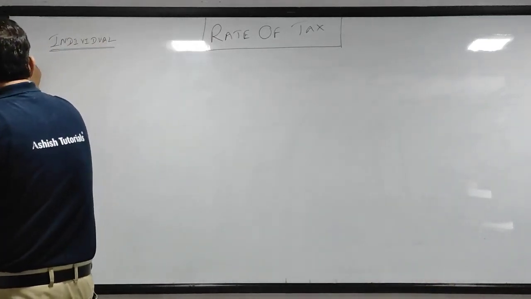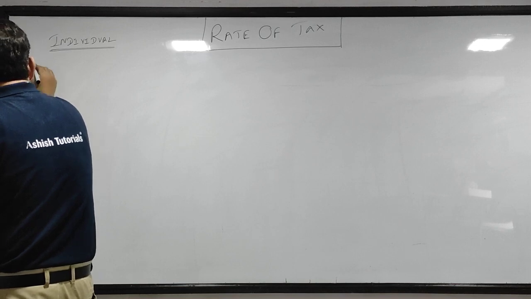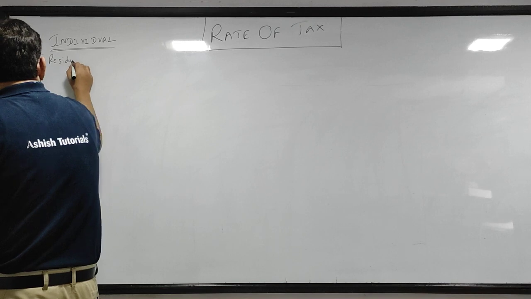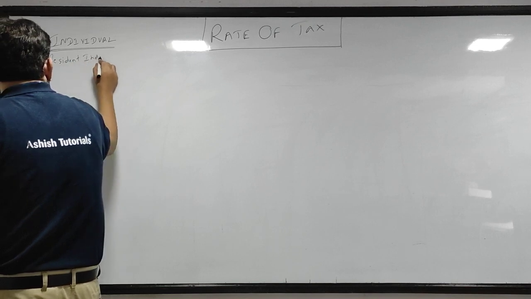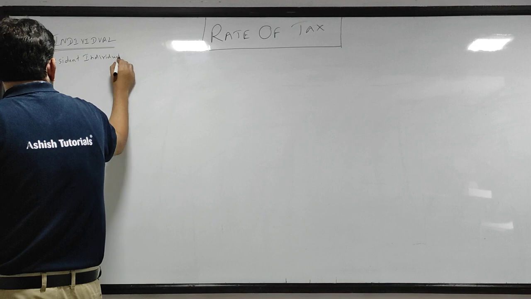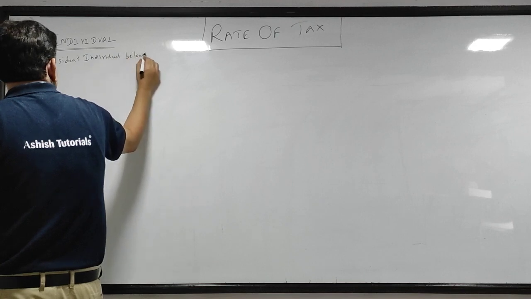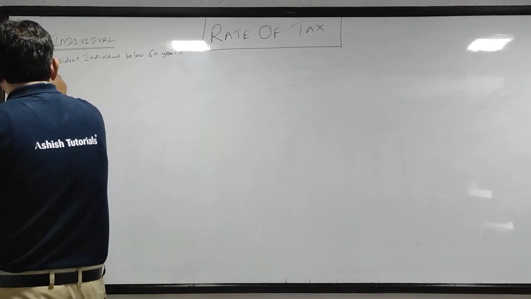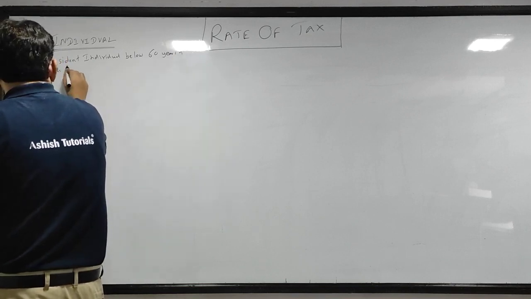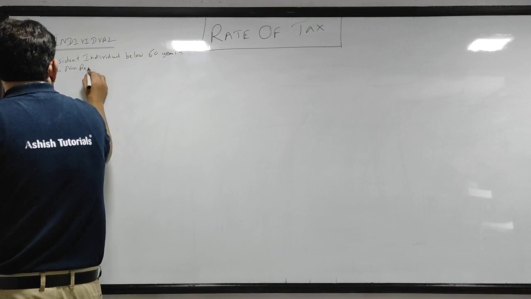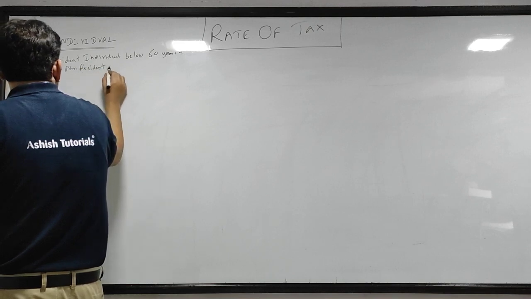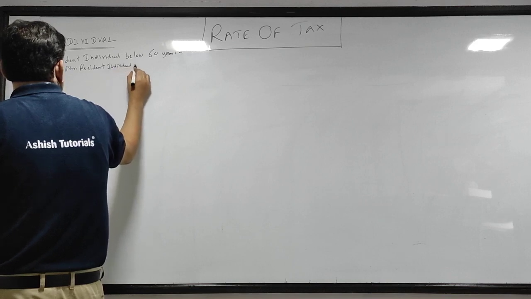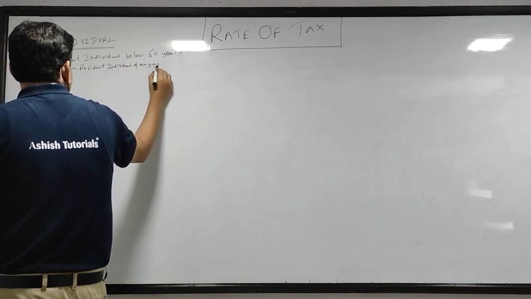The first slab is for a resident individual below 60 years of age and a non-resident individual of any age.